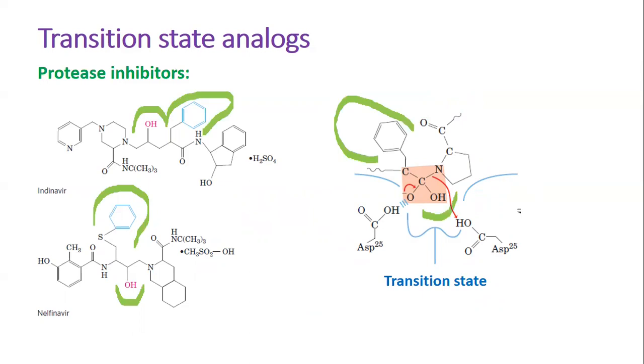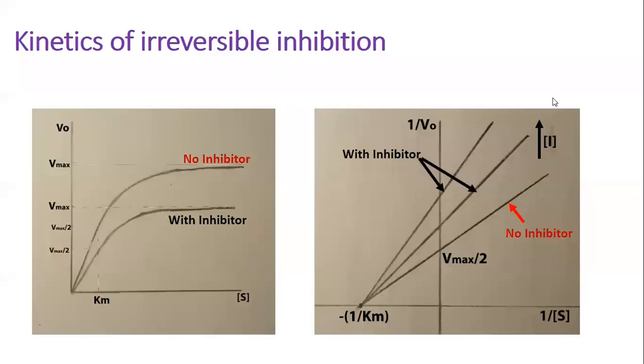The benzyl group gets into the hydrophobic pocket of the enzyme while the adjacent hydroxyl group mimics the negatively charged oxygen in the tetrahedral intermediate in the normal reaction, providing a transition state analog. So the drug forms multiple weak interactions with the enzyme active site and blocks it.